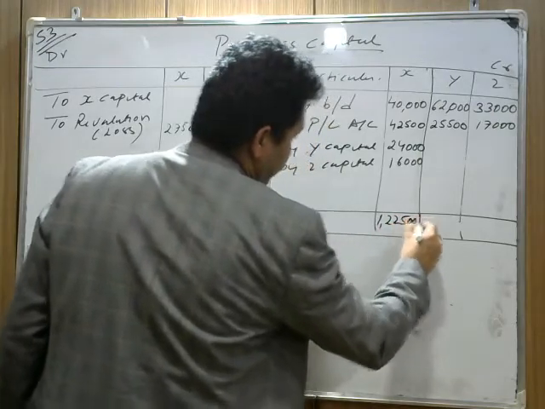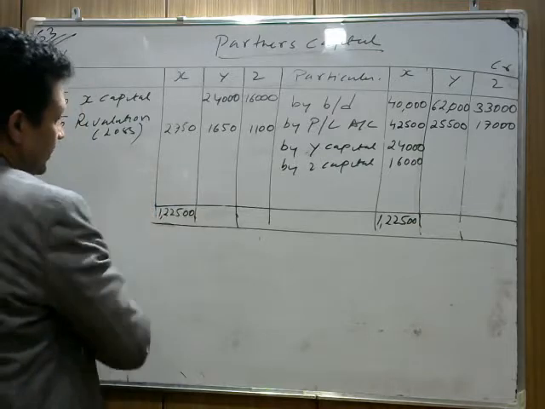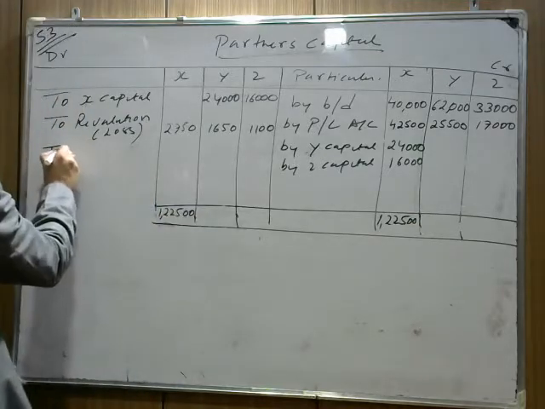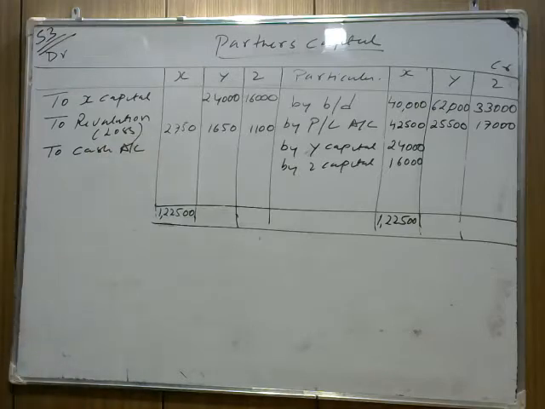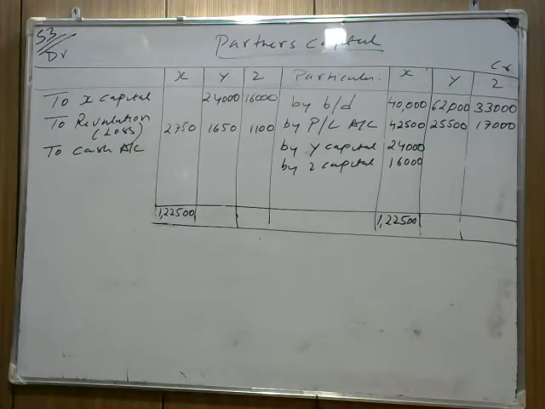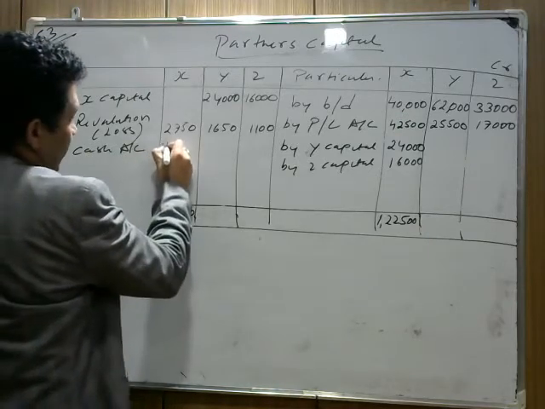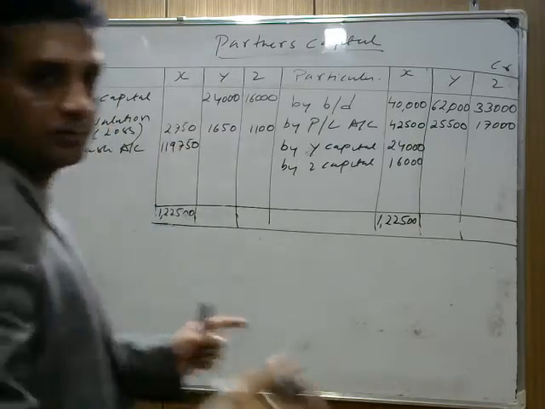1,22,500. So we write here 1,22,500. Now how much are you paying in cash? We write to cash account. So 1,22,500 minus 2,750 is coming 1,19,750. So we're paying 1,19,750 in cash to X. I hope this part is clear.